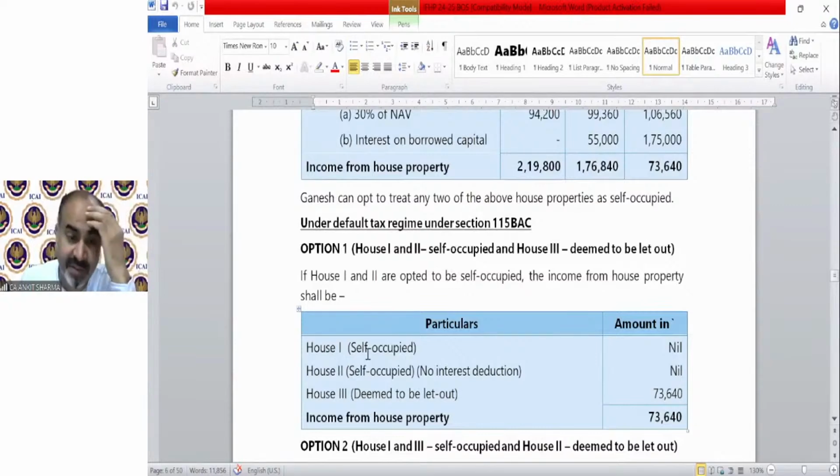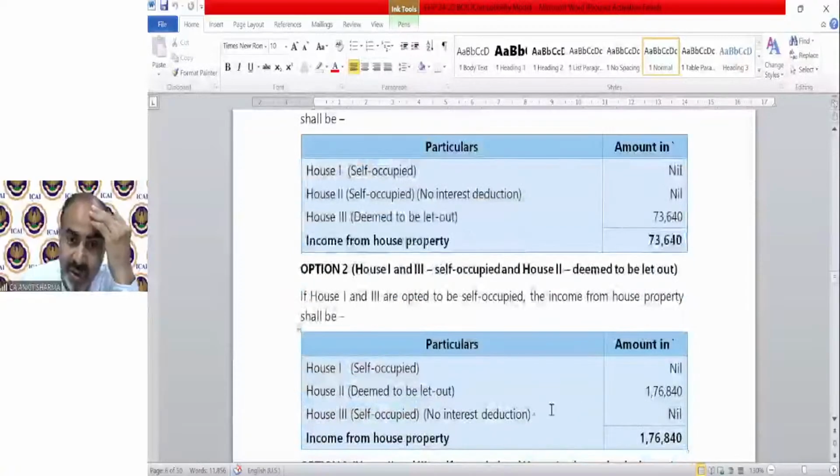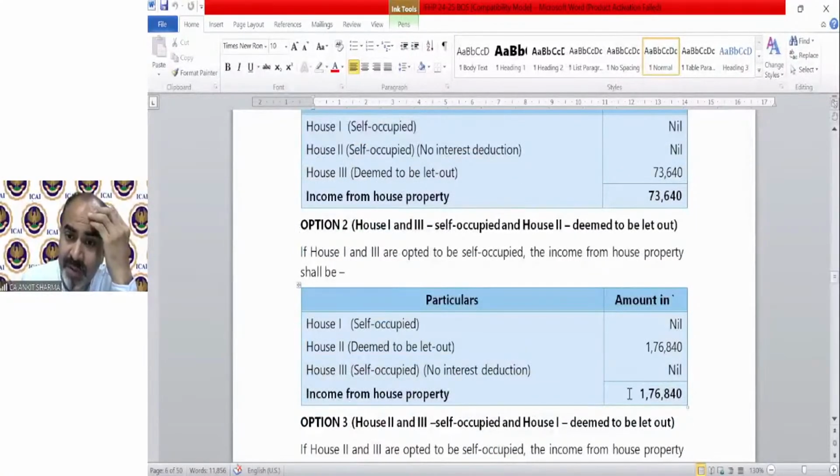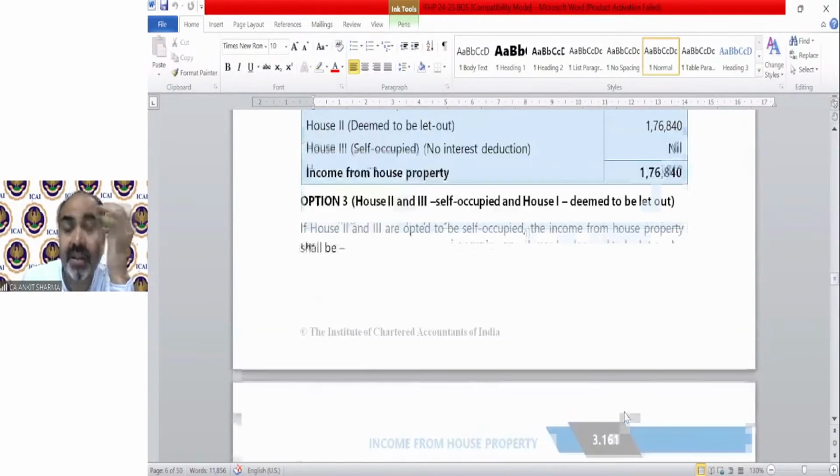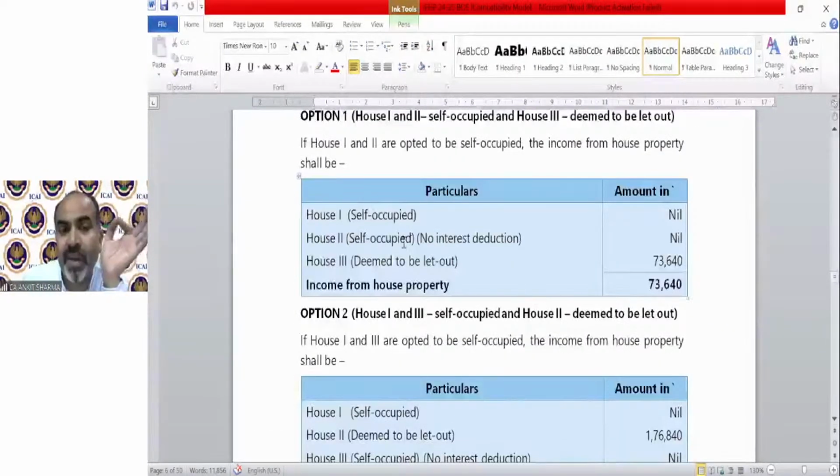In this case, if 1 and 2 are taken as self-occupied and the third is deemed let out, the value is 73,640. In the second case, the value will be 176,840. And in the third case, the highest value is 219,800. So under the default tax regime, the correct answer will be the first case, where we should take house property 1 and 2 as self-occupied and house number 3 as deemed let out.